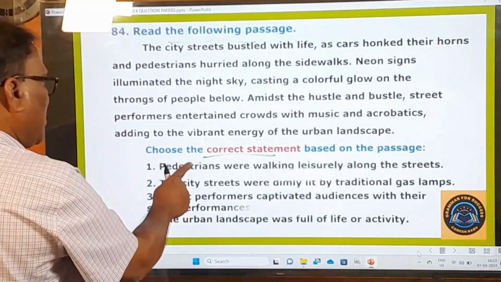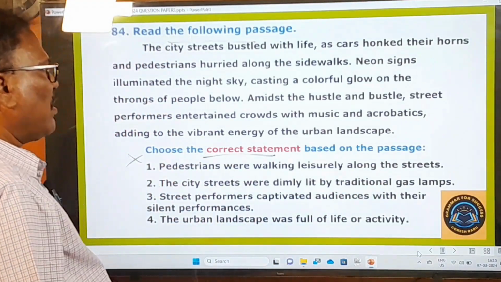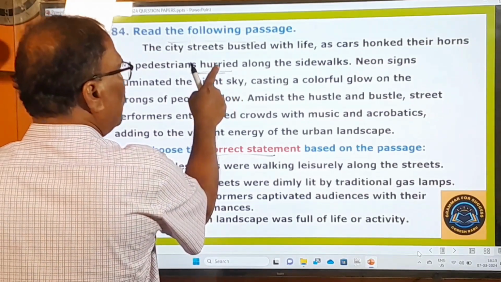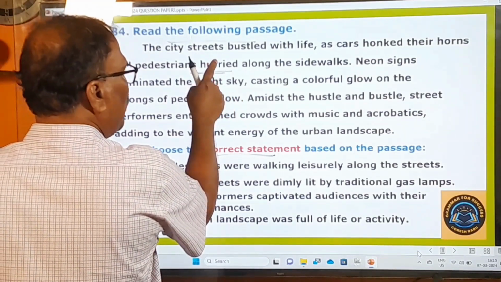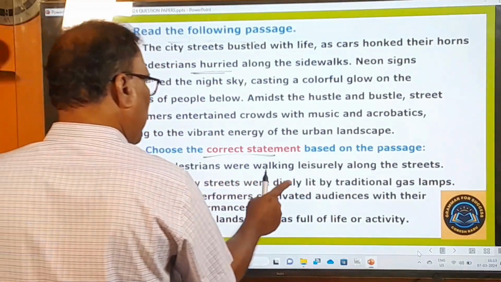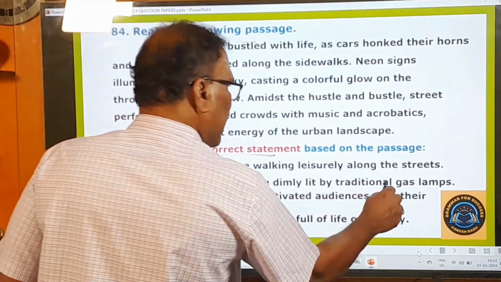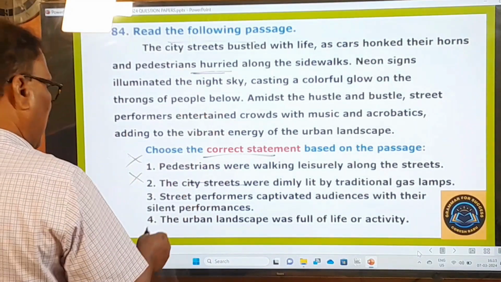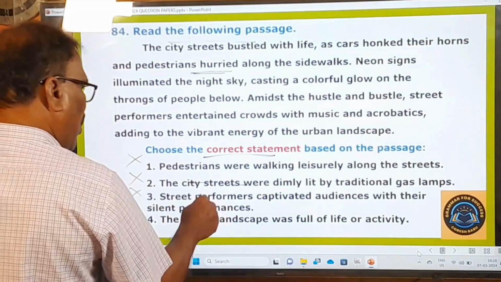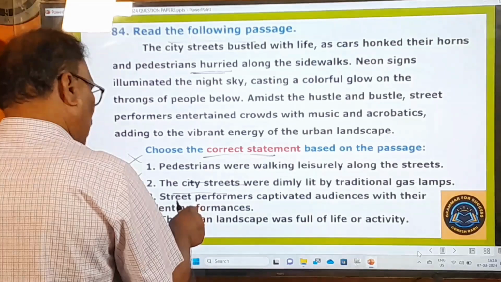What is that? Pedestrians were walking leisurely along the streets. No, they were not walking leisurely. They were hurried. Hurried means not walking slowly, but walking very quickly. The city streets were dimly lit by traditional gas lamps. No, in the street do you find only gas lamps? No, neon lights are there, right? Street performances captivated audiences with their silent performance. No, street performances have not entertained the crowds with a silent performance.